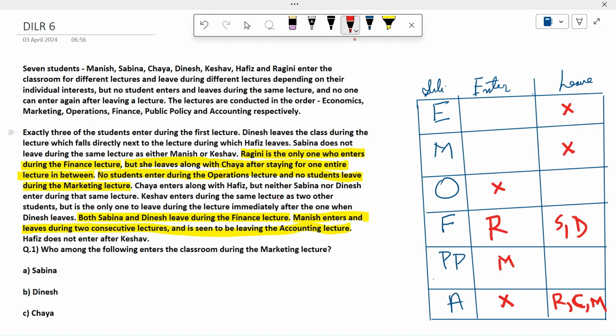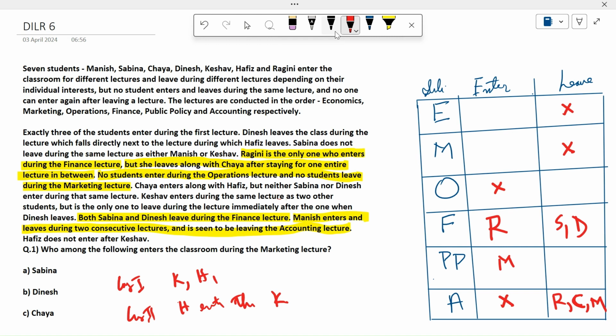And one more point we have is here, Hafiz enters either with Keshav, case 1, or case 2. And then remember this point also: Chaya enters along with Hafiz. So Chaya enters along with Hafiz. Or the second case could be that first Hafiz enters, then Keshav enters. Fine. So let's make this up.